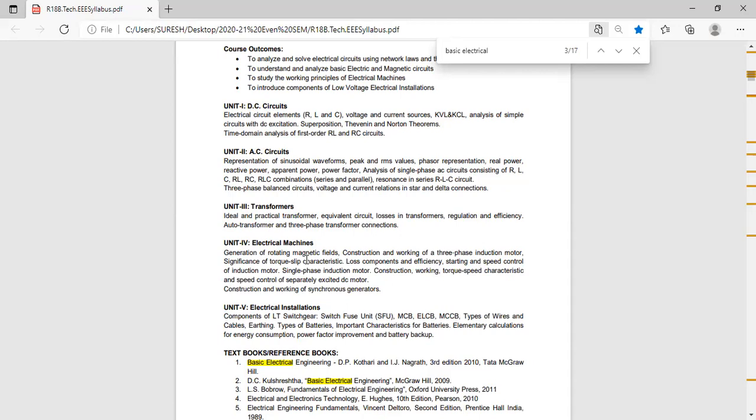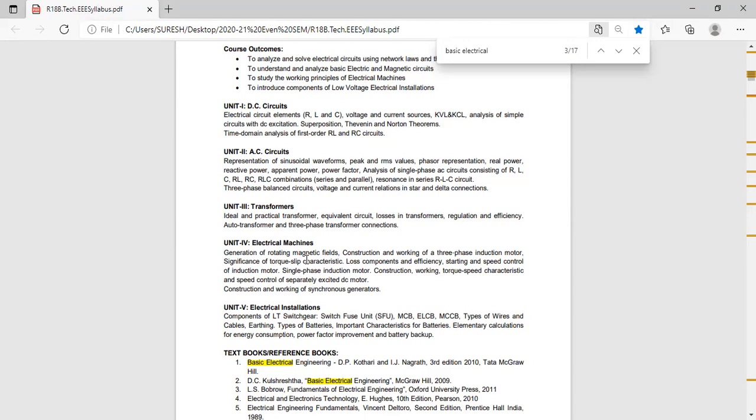First, I will tell the questions on 3-phase induction motor. Write down the first question. What is the principle in 3-phase induction motor?